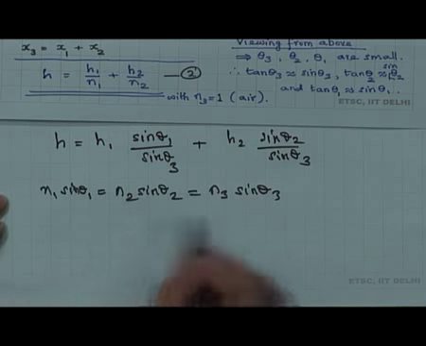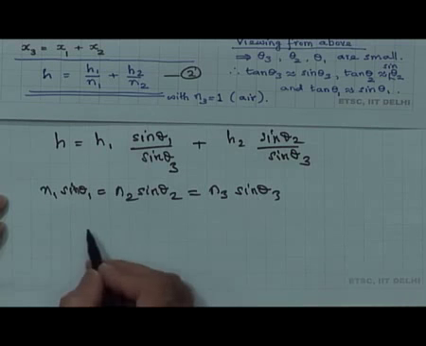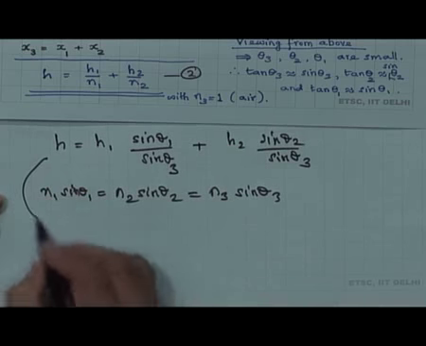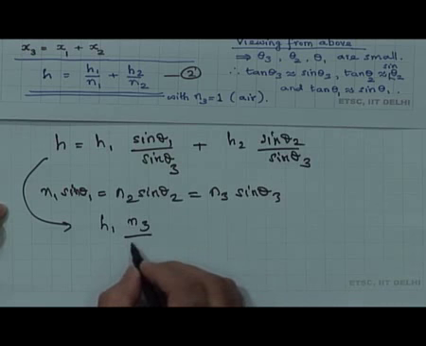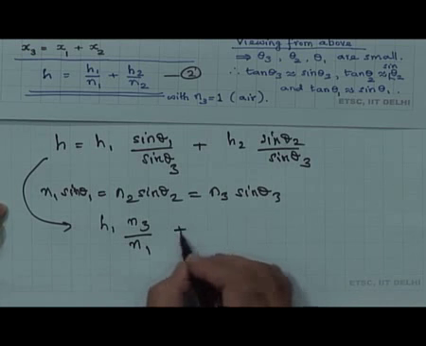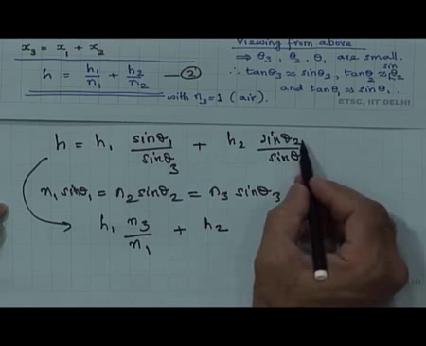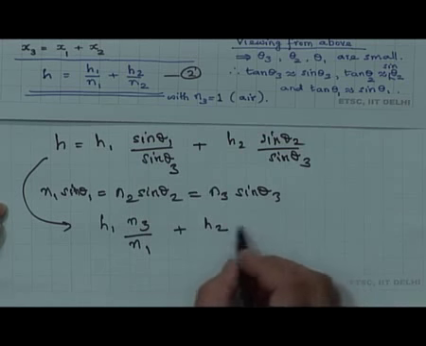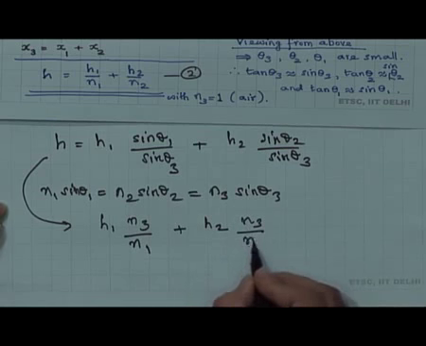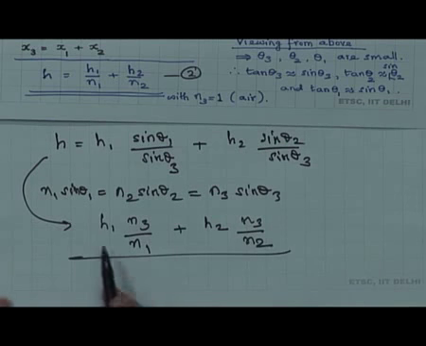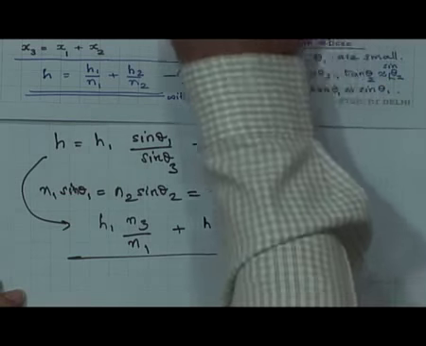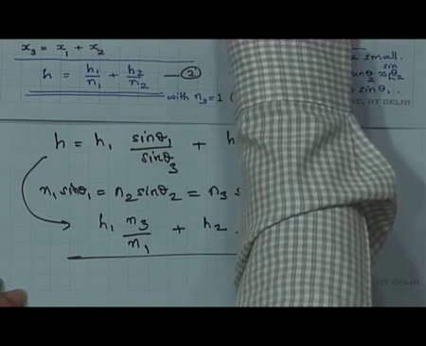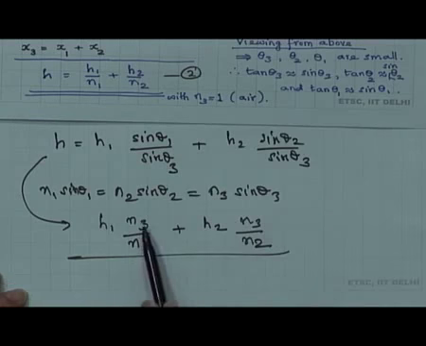and therefore, sin theta 1 by sin theta 3 is n3 by n1. Therefore, this expression here is h1 into n3 by n1 plus h2 into sin theta 2 by sin theta 3, which is n3 by n2. So, h is equal to h1 into n3 by n1 plus h2 into n3 by n2. And because our surface here is air, we are looking through the liquid medium here. Therefore, it is understood that it is air here. Therefore, n3 is equal to 1.